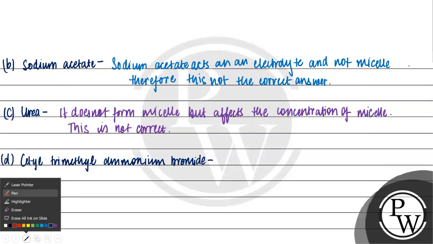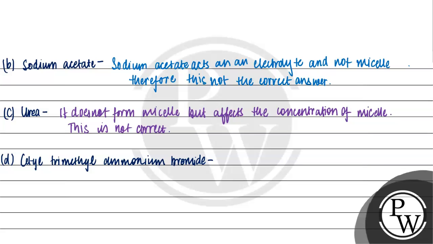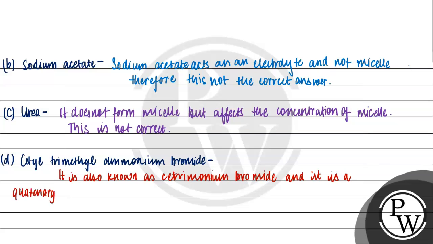Now, if we talk about this compound, तो हमें पता है that it is also known as cetrimonium bromide, and it is a quaternary ammonium surfactant.